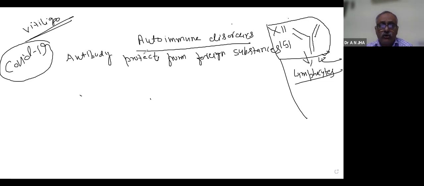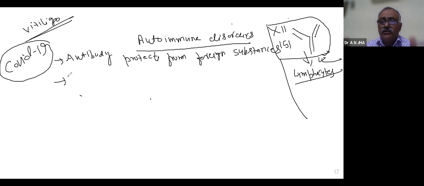Anyway, in autoimmune disorder, what happens? The antibody starts killing our own body system. You can say it becomes mad. That is autoimmune disorders. First I'm explaining, then I will write. Normally antibody, its normal function, protects us from foreign substances, from virus, from bacteria.